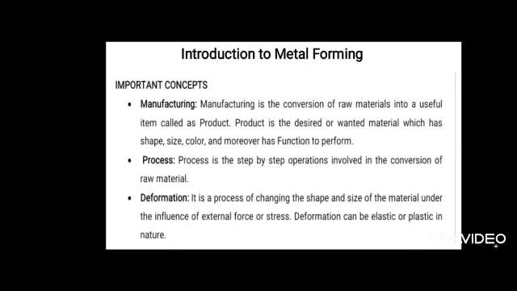Manufacturing involves processing. A process is nothing but the step by step operation involved in the conversion of raw material into a finished product. The product you see in real application is not made by a single process.